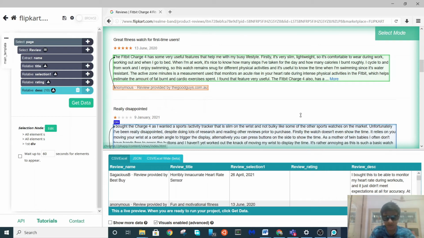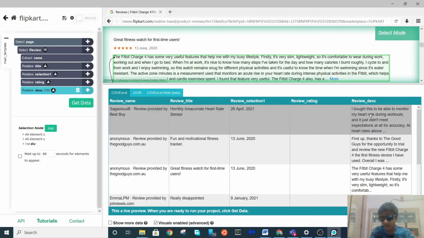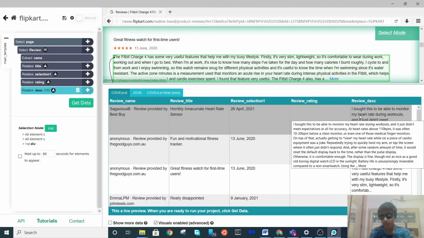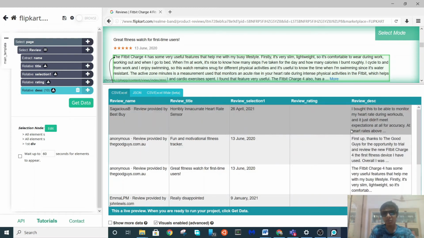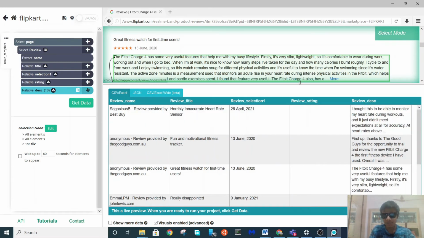Actually, also let me show you. See, in description if you find, then see. So you can see the last of the review is represented by dot dot dot. So that means that the whole description is not scraped from this, and this is because of that more icon. Means that more click button, जो भी वो मोर वाला बटन आ जाता है उसकी वजह से हम लोग पूरा डिस्क्रिप्शन स्क्रैप नहीं कर पाते हैं.